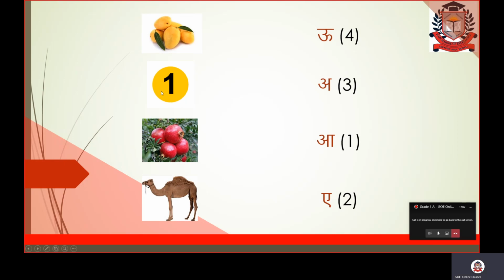What is the name of this picture? This is 1. Fine? What do we call 1 in Hindi? It is A. Fine? So let's see where is A varan. Is it A? No. Is it A varan? No. This is done. Is it A varan?